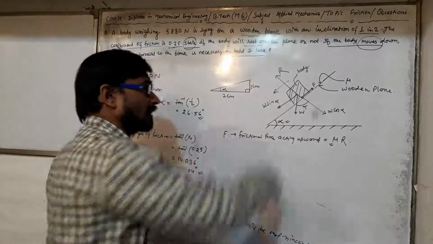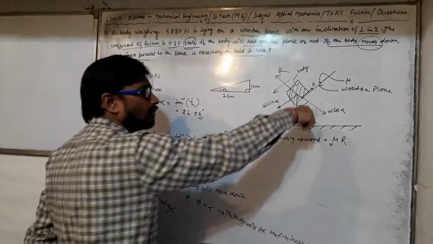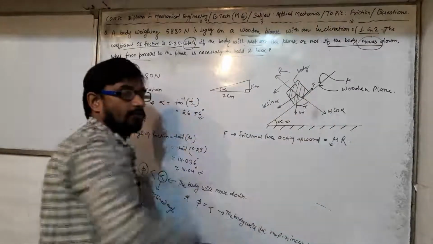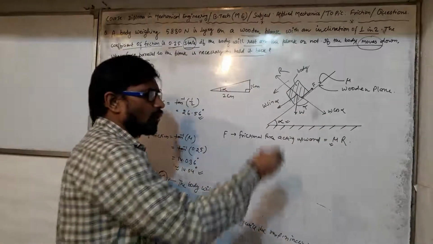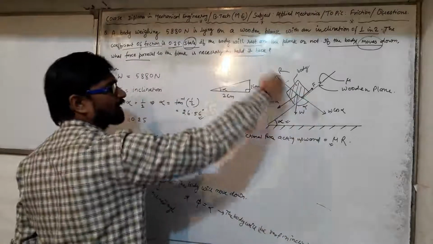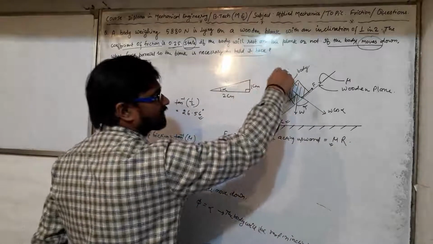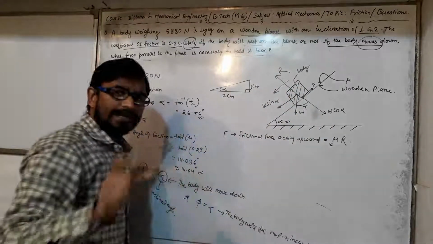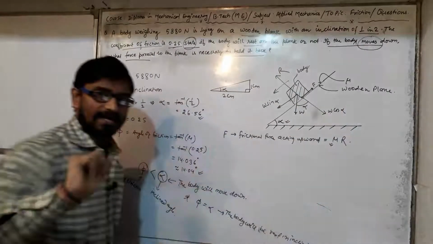If the body moved in the downward direction along this line of action, then W cos alpha would be predominant. So the body is not moving either upward or downward along the line of action of R or W cos alpha. Hence the value of R and W cos alpha is the same.